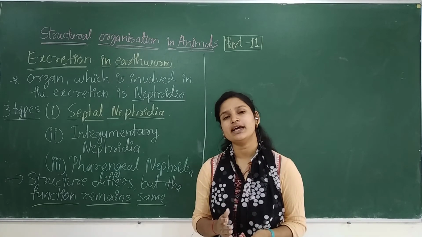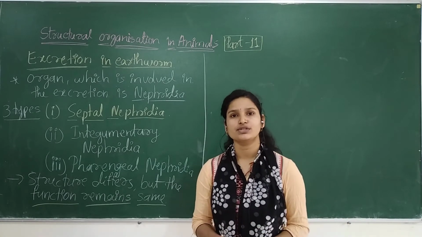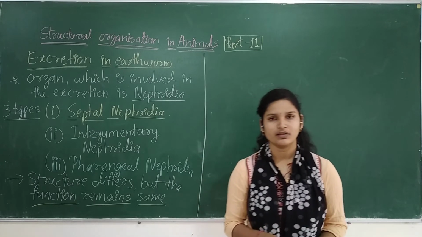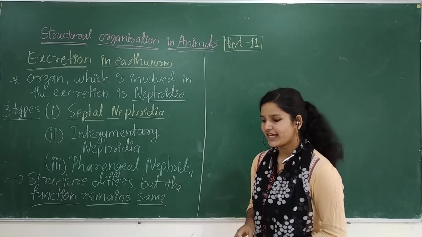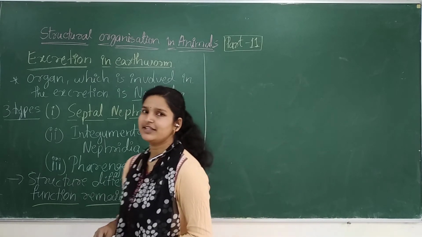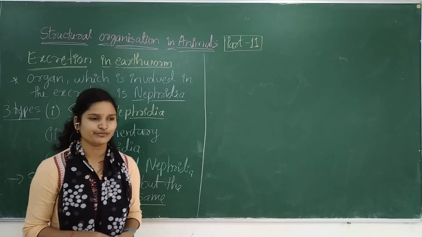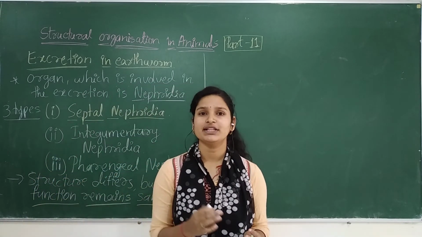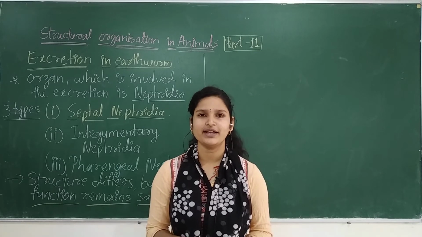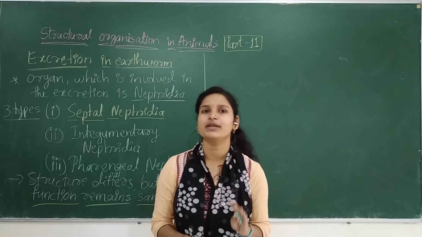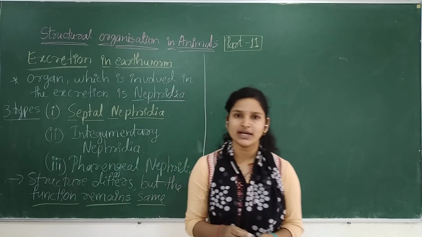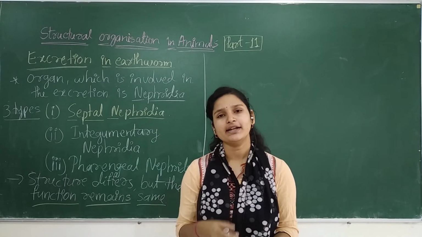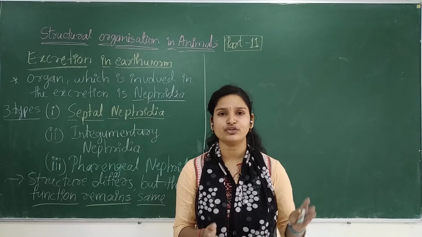And they also have chemoreceptors. So what do you mean by chemoreceptor? They can sense whether their food, like soil or dead decaying matter, is good or not. Because of the chemoreceptors, they can analyze whether the food is harmful or edible.